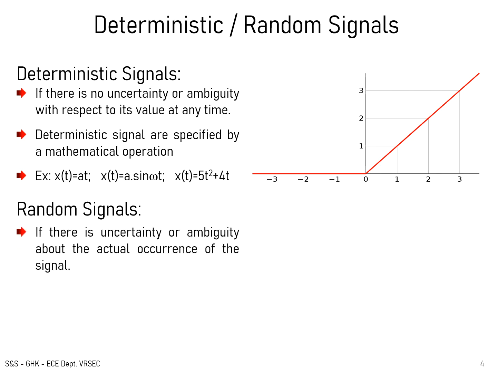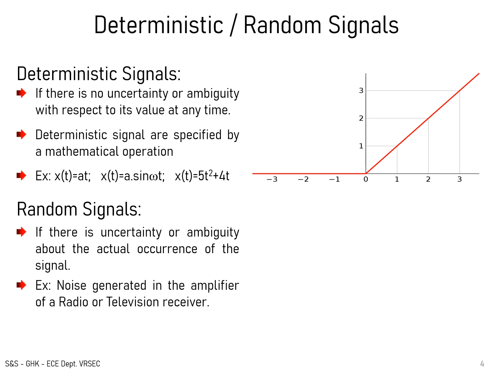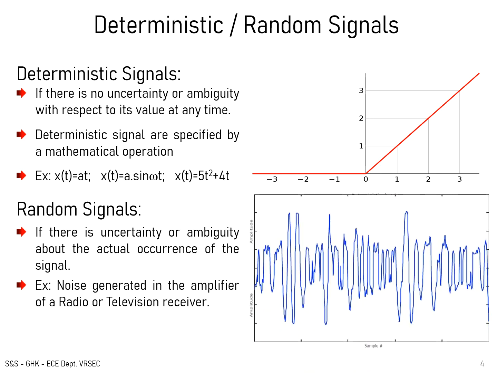A random signal is one where there is an uncertainty or ambiguity about its actual occurrence. An example of a random signal is the noise generated in the amplifier of a radio or television receiver. The amplitude of this signal varies randomly with respect to time. Therefore we cannot predict the exact value of the signal at a particular instant with a mathematical expression. Such signals are random signals.